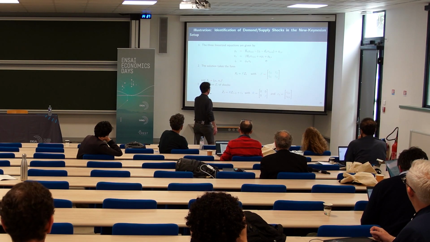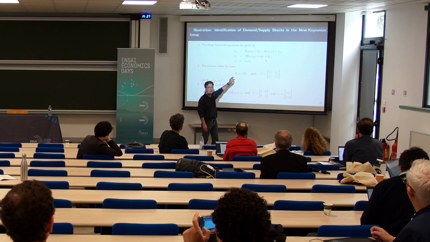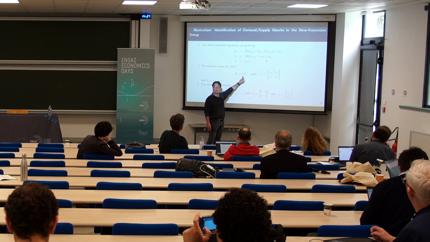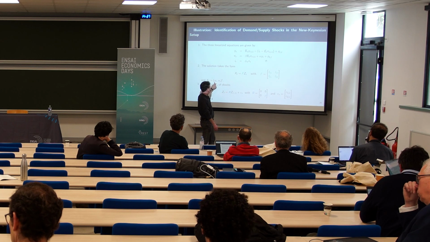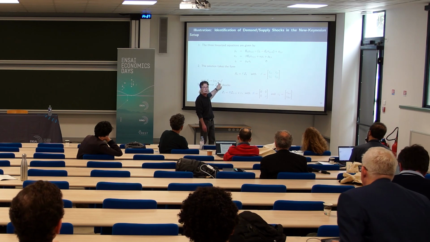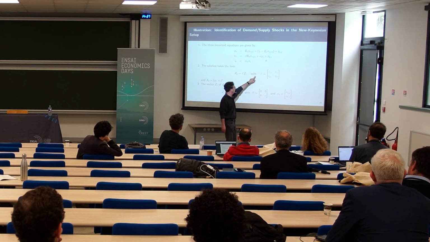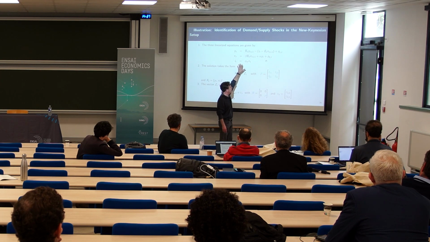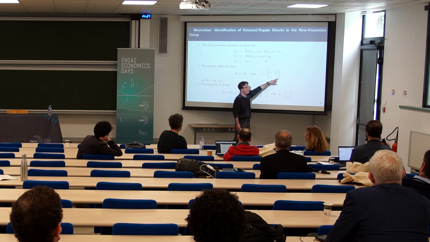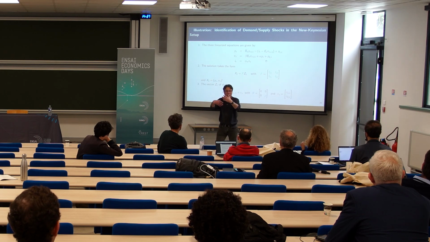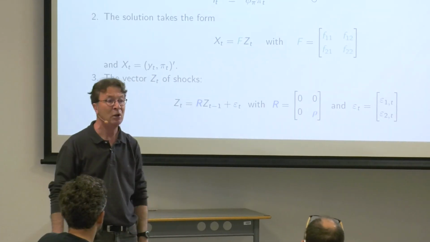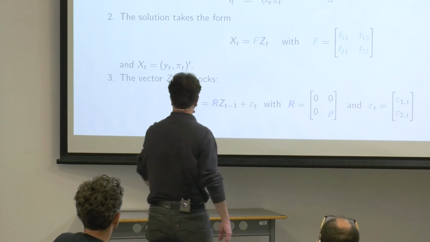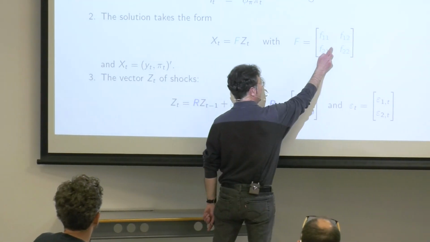So I know that under the Taylor principle, the model is forward-looking. So xt is a linear function of the 2 shocks. And in xt, I have output and inflation. And I want to recover freely, if I solve the DSGE, F11, F12, F21, F22. It's a non-linear combination of all the model's parameters together with the shock persistence. But here, my matrix S is free. So I want to identify these 4 elements.